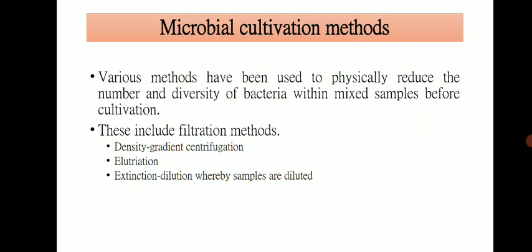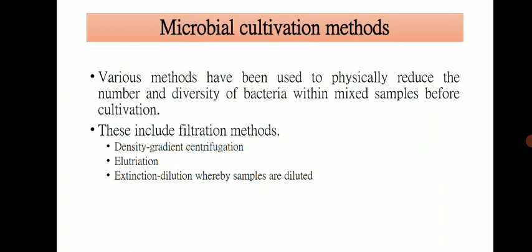Various methods have been used to physically reduce the number and diversity of bacteria within mixed samples before cultivation, and this includes filtration methods, density gradient centrifugation, elutriation, and extinction dilution, whereby samples are diluted. So before culturing this unculturable microbial community, various methods have been used to physically reduce the microbial load and diversity.